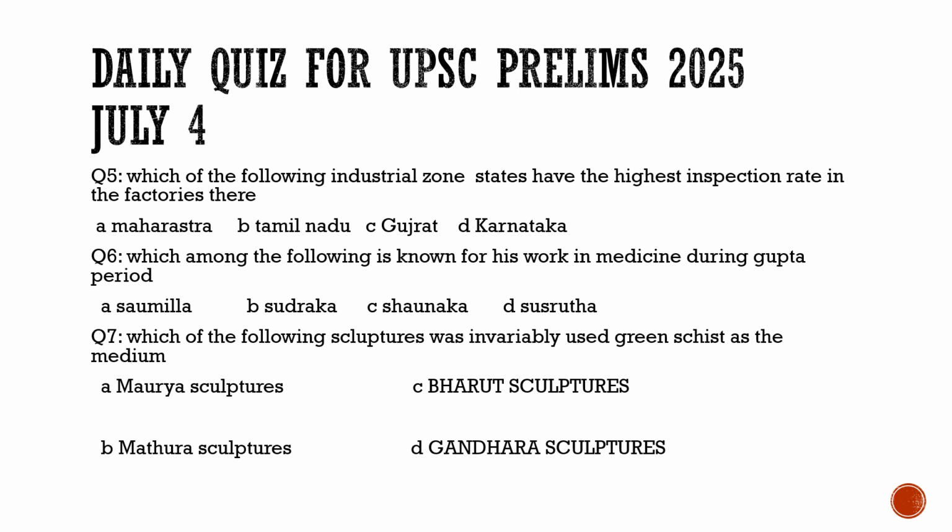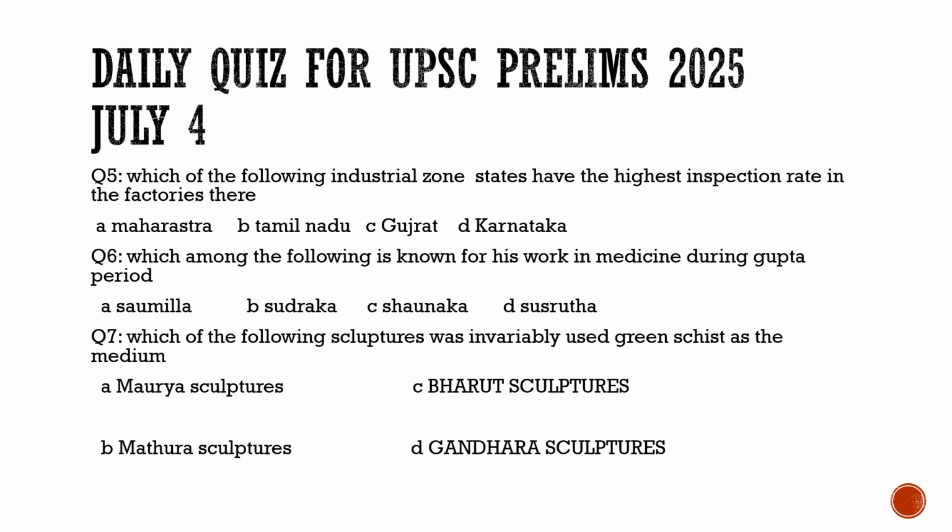The first question is which among the following is known for his work in medicine during the Gupta period? Is it Saumila? Is it Sudraka? Is it Shaunaka, or is it Susrutha? So what do you think? What is the correct option for this? It is definitely Susrutha. He was the best surgeon of his time. So for question number 6, it is option D.